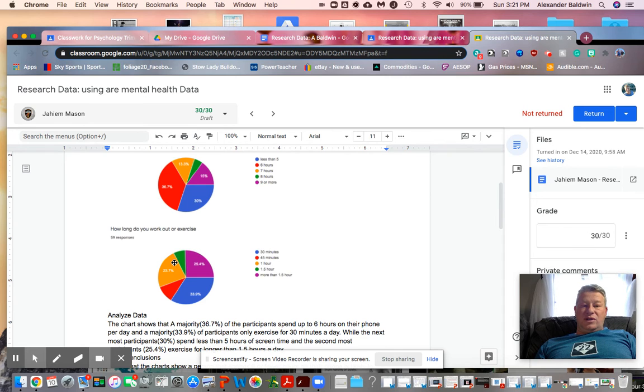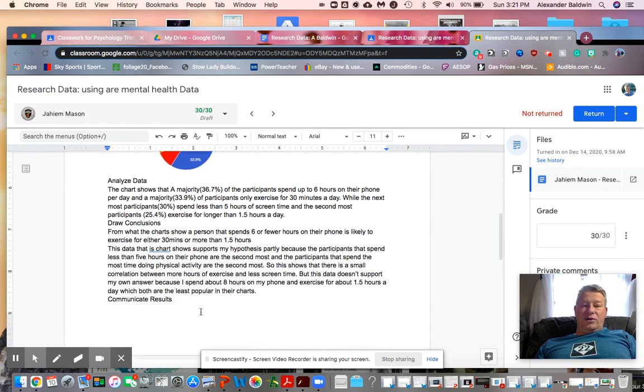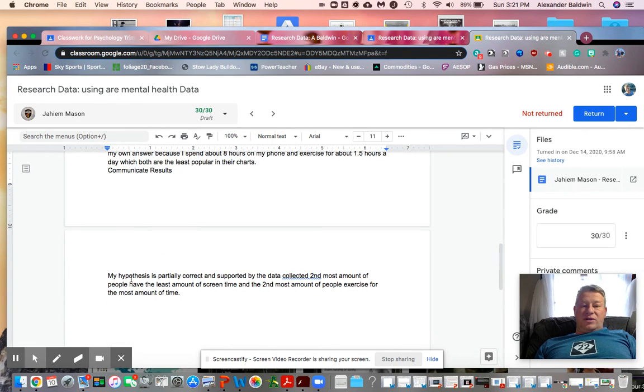So he's using these two components to collect the data. He's drawing conclusions, and then his results: is my hypothesis partially correct, supporting the data that I have collected? Most people who have more screen time have less time exercising.